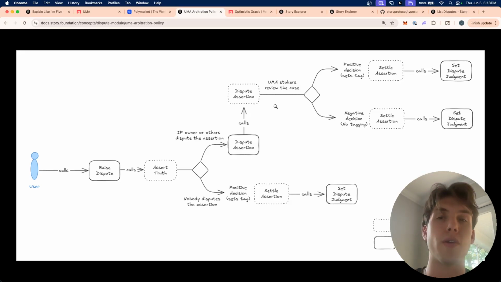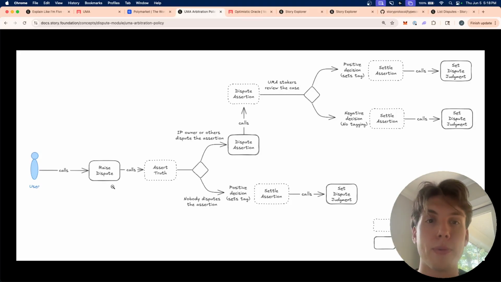What happens here is I initially provide a bond, and this bond is, let's say, 10 wrapped IP token. But if the person wants to counter dispute, they would also have to provide the same bond as a counter to say, wait, you're wrong, actually. And then UMA would go in and decide. I believe the person that wins would get the counter bond, and UMA takes a cut of that as well. You can imagine it's like a battle between who's right, and whoever wins gets the payment.